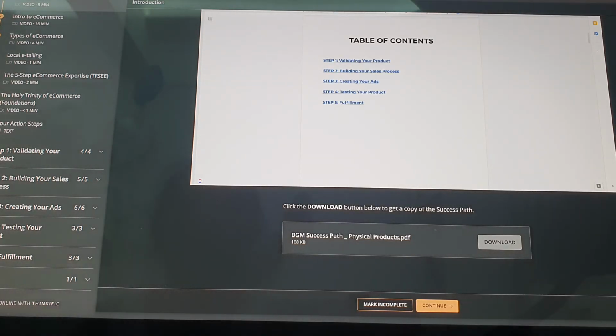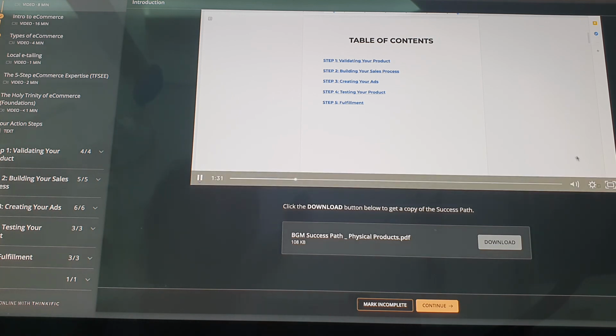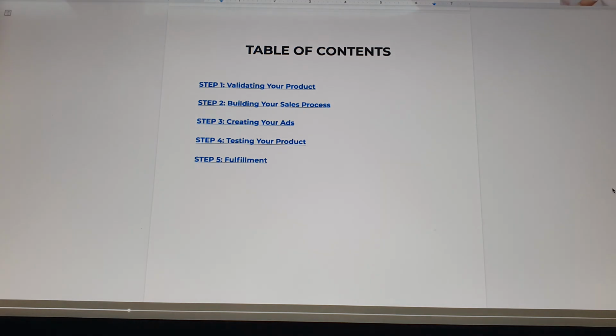First is validating your product. This is where you identify whether the product you're selling is the right one. There's a checklist for you to know if the product is right, because it's a waste of time selling a product that's not selling, a product that no one even wants. We can't sell just anything because it's trending or because we like it. We need a qualifier, and you're going to discover that in the first step. Also the pricing, everything related to your product, you'll see in the first step. Step number 2 is building your sales process.